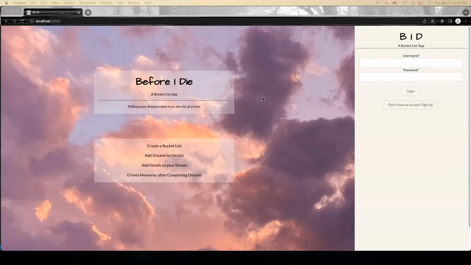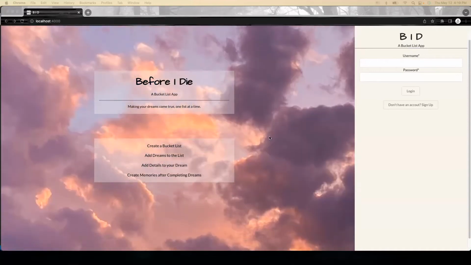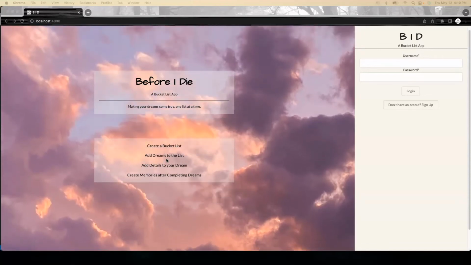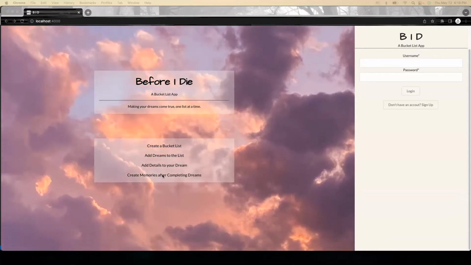So this is my project and it's called Before I Died. It's a bucket list app where you can create a bucket list, add dreams to the list, add details to your dream, and then create memories associated to your completed dream.